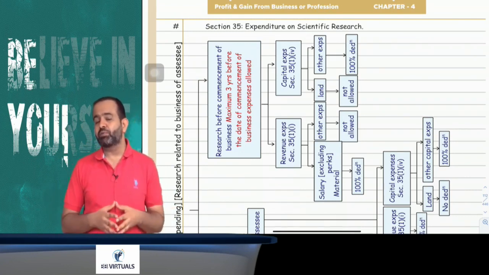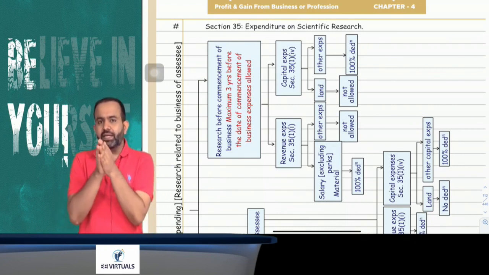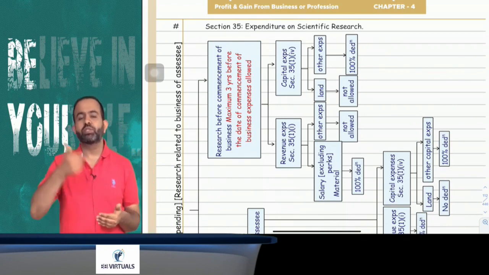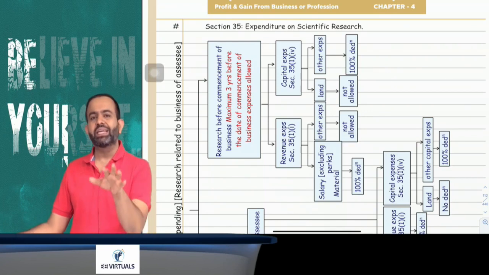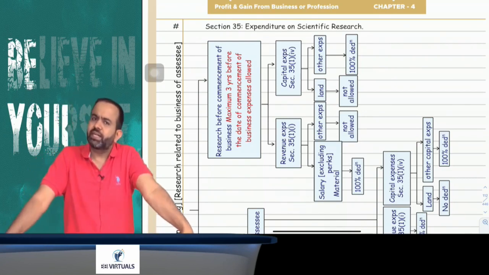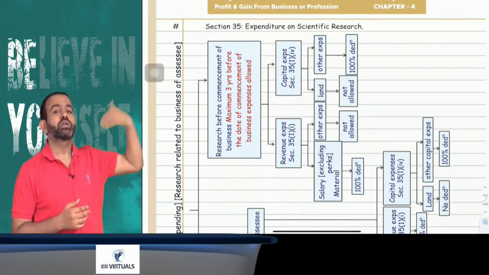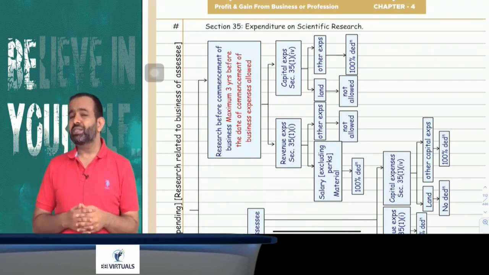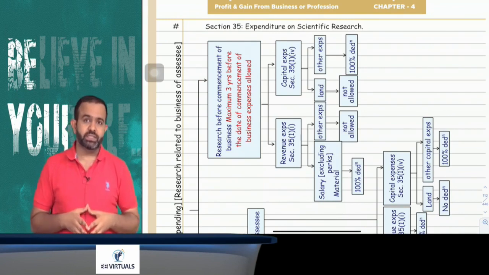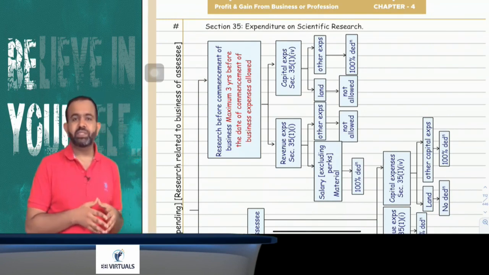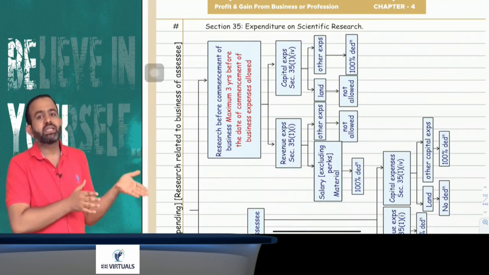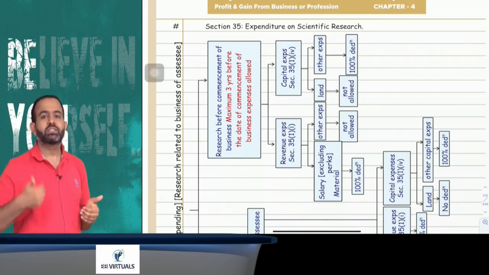I can take an example of Ranbaxy. Ranbaxy incurs expenditure for scientific research for the purpose of Ranbaxy's business, that is called in-house research. So in in-house research, there are two parts. One is research during the course of business and one is research before commencement of business. Now the question is, what is the meaning of research during the course of business? Research during the course of business means the assessee is conducting the business as well as doing the research.